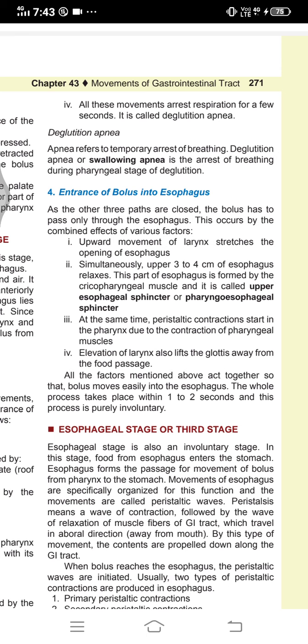When we respire and eat at the same time, we cough. This is due to some malfunction where few particles of the food enter indirectly into the respiratory tract, and this is very dangerous.